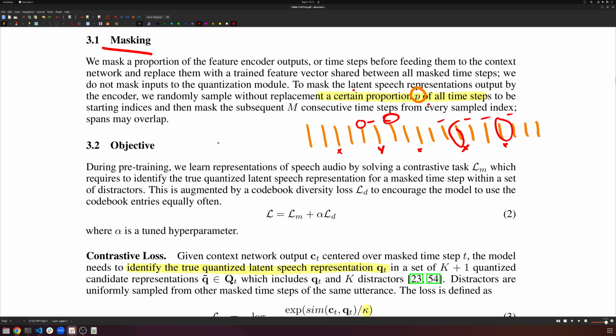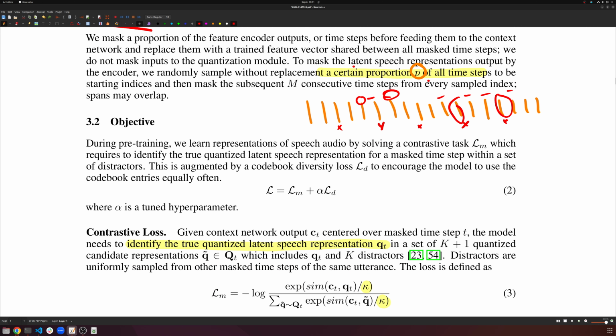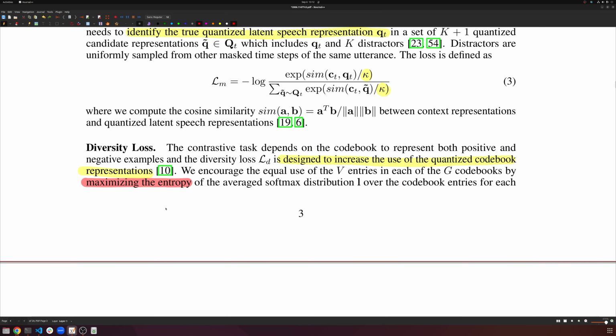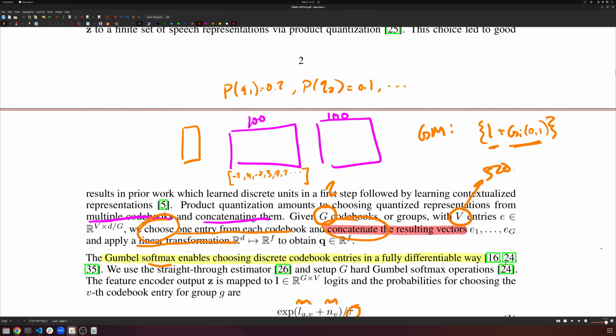And so now what is the objective for training? There are 2 different tasks happening: the contrastive task, and then also a diversity loss. The diversity loss is to encourage the model to use codebook entries equally often, and we'll see how that works out in a bit. So let's start with the contrastive task. Let's actually draw this out because it'll make it a little bit easier to understand.